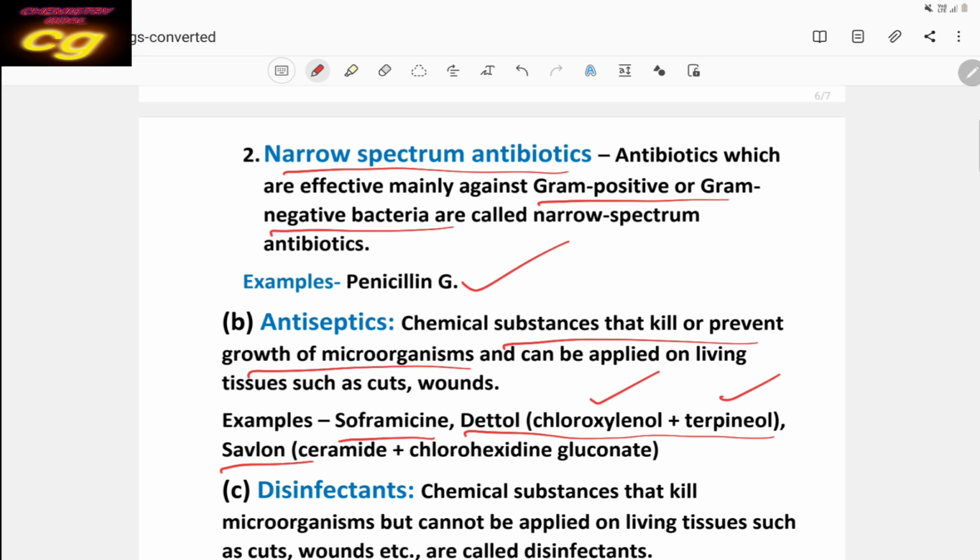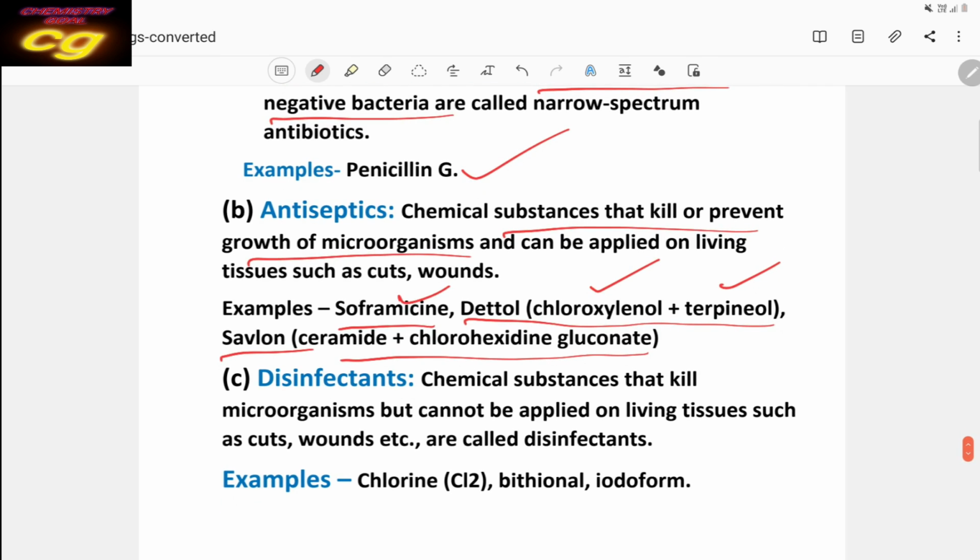Savlon also contains chlorhexidine gluconate and cetrimide. These are the two compositions of Savlon, and Dettol's composition is chloroxylenol and terpineol. Soframycin is also an important antiseptic.